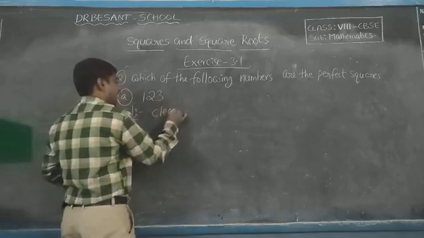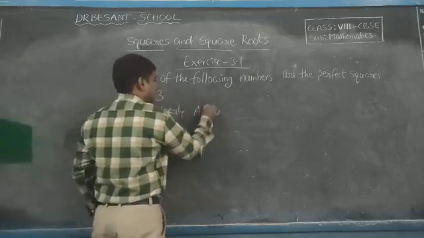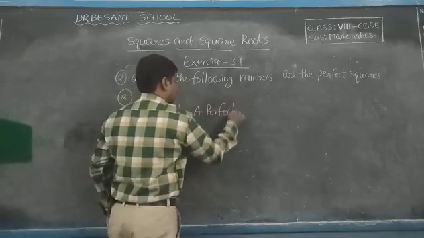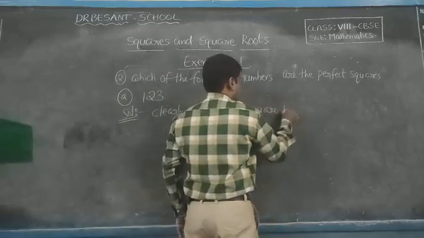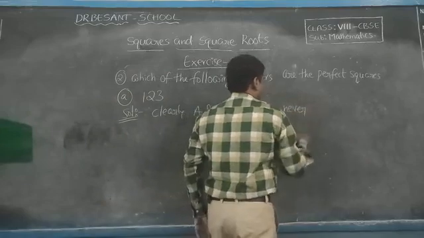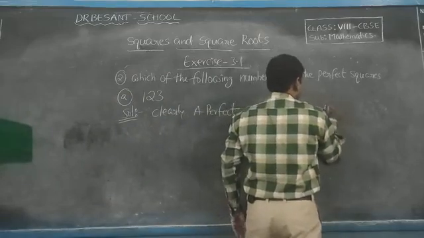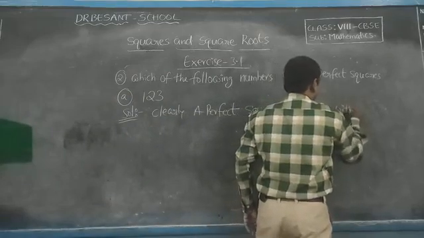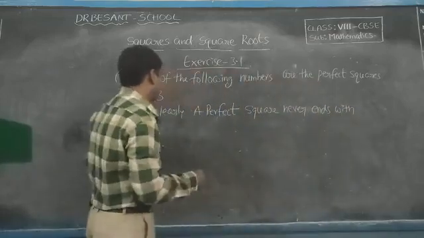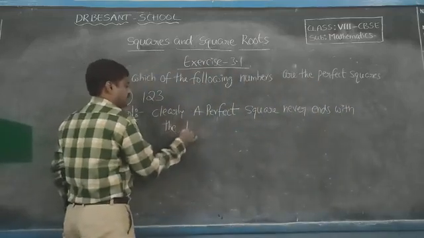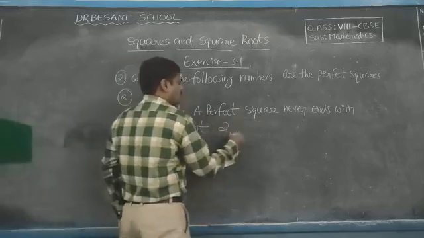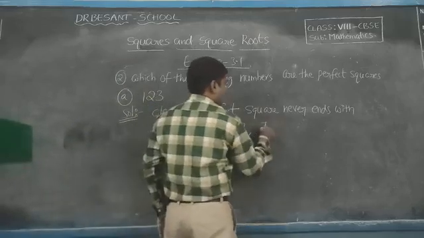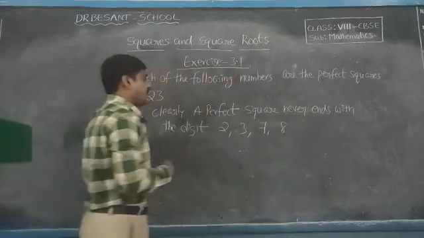Clearly, a perfect square never ends with the digit 2 or 3 or 7 or 8.